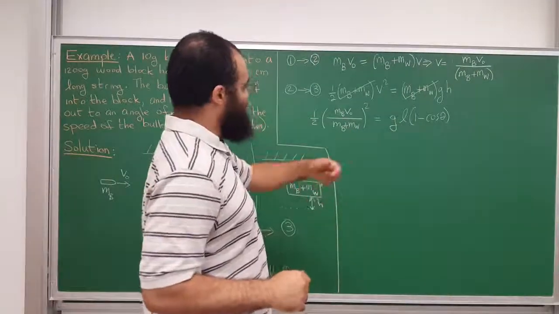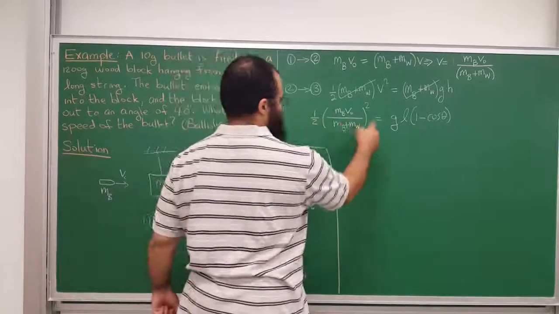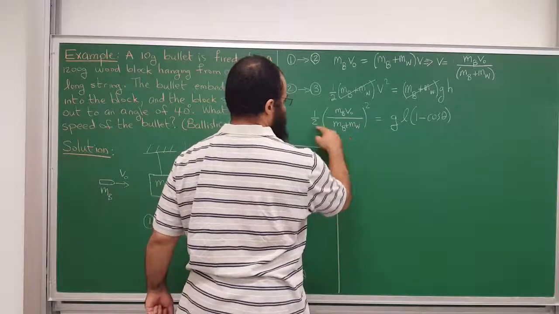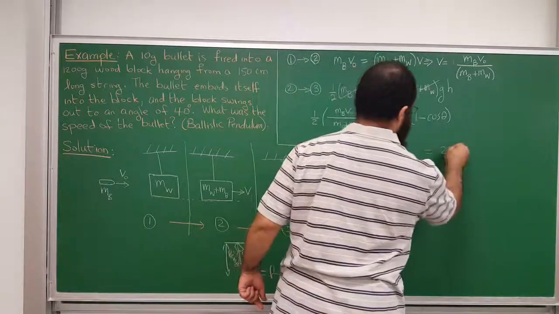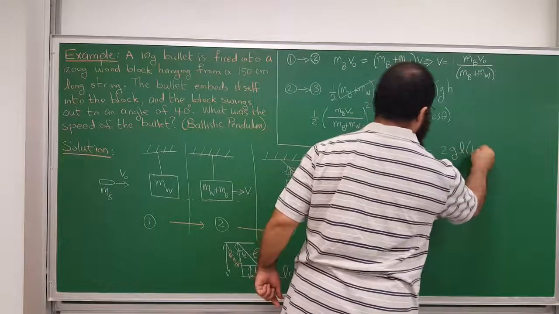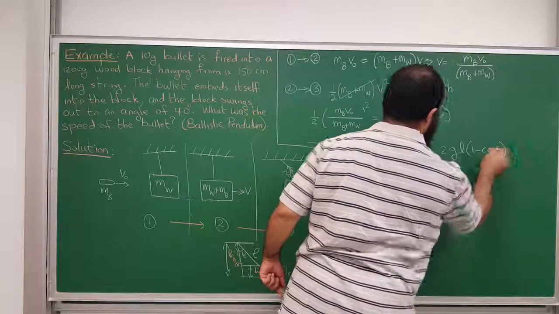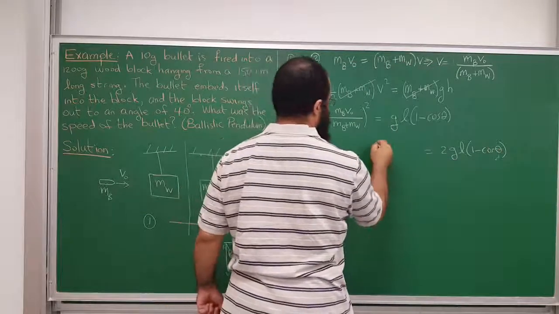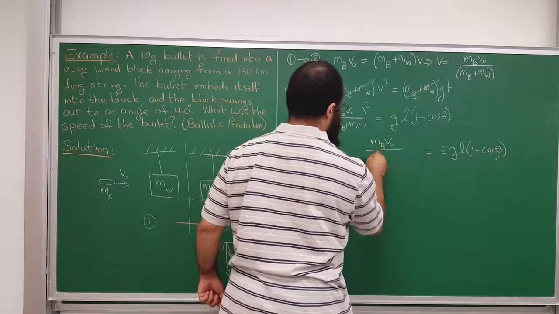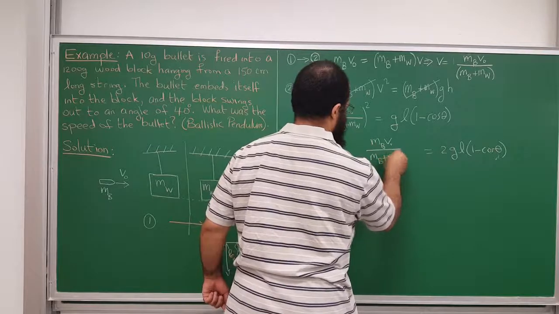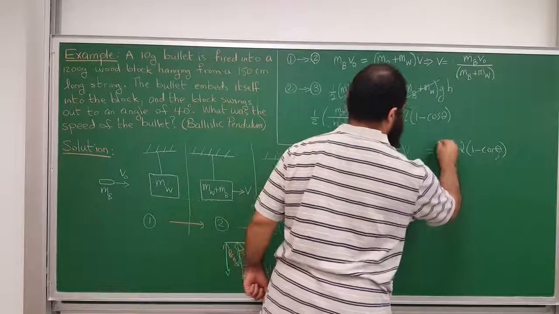Let me multiply both sides by 2, then take the square root, and then solve for v initial. When you multiply by 2, on the right-hand side you will have 2 g L times 1 minus the cosine of theta. On the left side, you have m_b v initial over m_b plus m_w. It's squared, but let's take the square root of both sides.